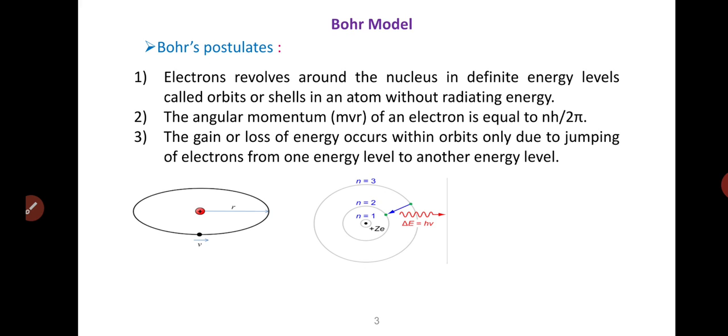Second assumption: the angular momentum of an electron is equal to the integral multiple of h divided by 2 pi.